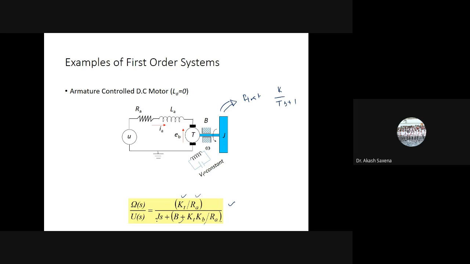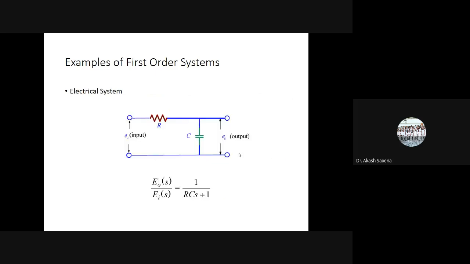So here the pole of this DC motor is at S equal to minus B plus KT KB by RA divided by J. So this KT, KB, RA are the internal parameters which are given over here. And this can be given and you can calculate the response, step response of the DC motor.